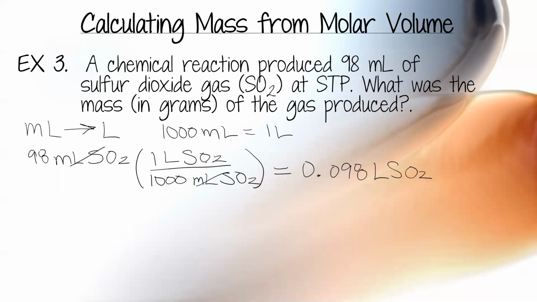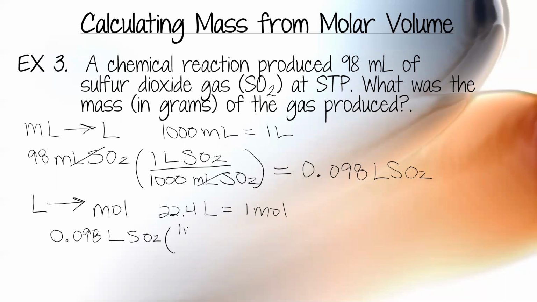The second step is to go from liters to moles. 22.4 liters equals 1 mole. One mole on top, because that's what I'm going to. 22.4 liters on the bottom. So I take 0.098 times 1 divided by 22.4, and I get 0.0044. Like I said, I'm not trying to over-round yet.